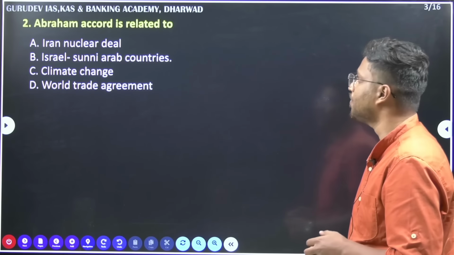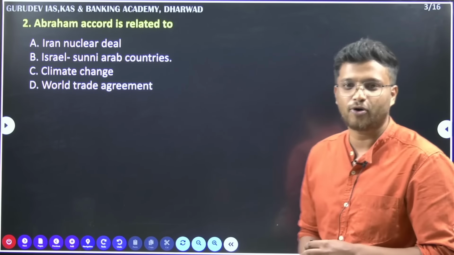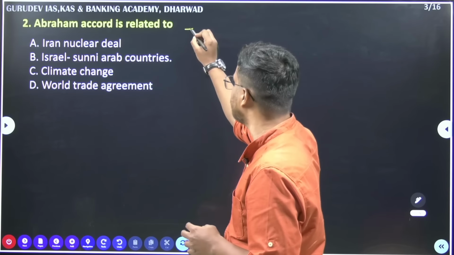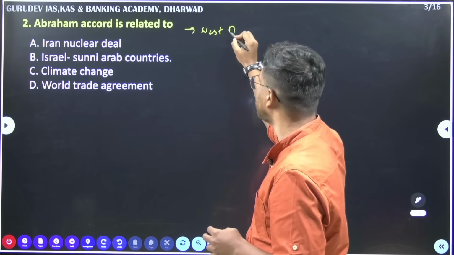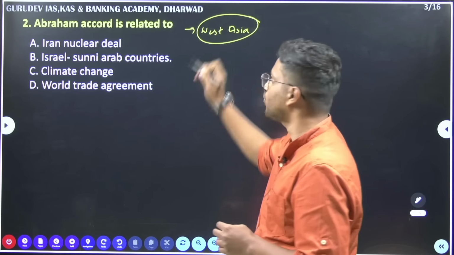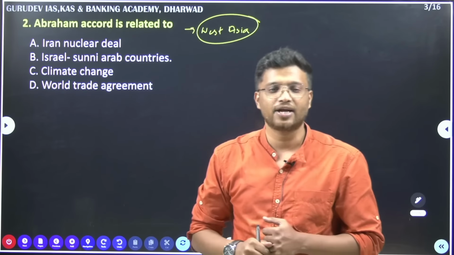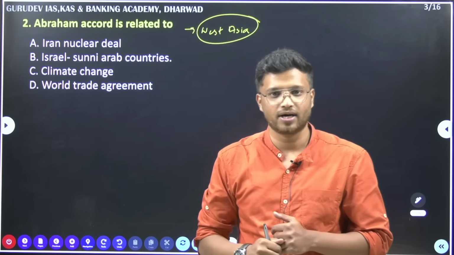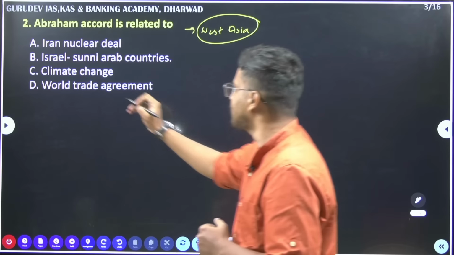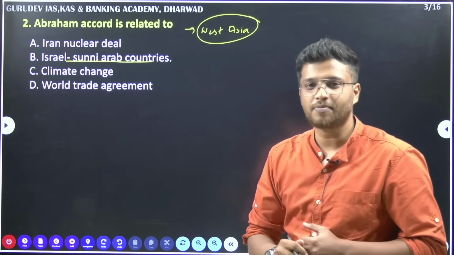Second question, Abraham Accord is related to. This is very important. Abraham Accord is very important when it comes to West Asia. This accord was signed during the Donald Trump administration, where Israel is trying to normalize its ties with a few Arab countries. So the answer is Israel and Sunni Arab countries.